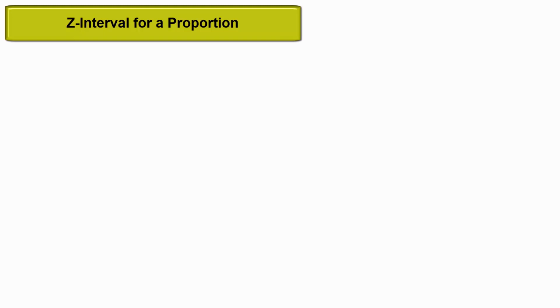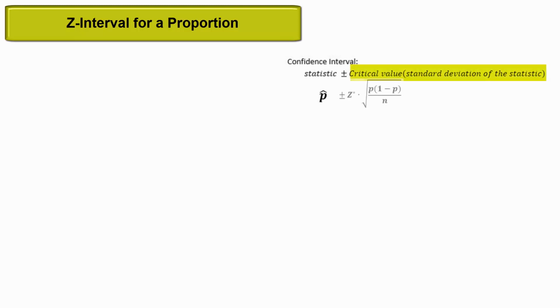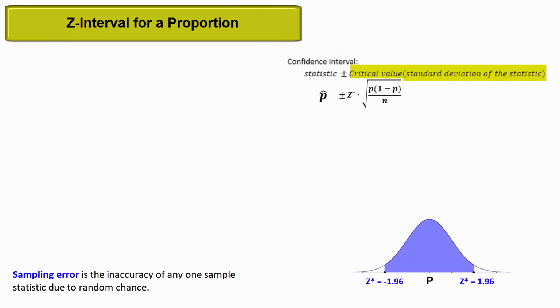Here's a formula for constructing a confidence interval for an unknown population proportion. The statistic and unbiased point estimator is the sample proportion p hat. The margin of error is how much sampling error is expected. Sampling error is the inaccuracy of any one sample statistic due to random chance. How much random chance fluctuation should occur? This is what a margin of error tells us.